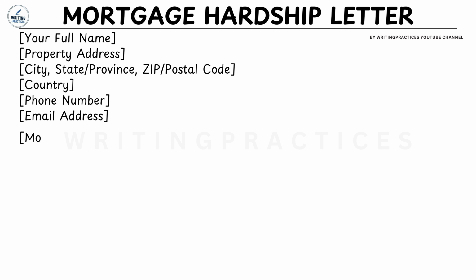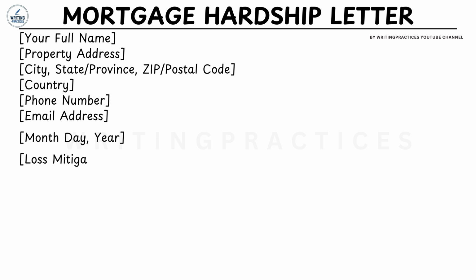Date. After your contact information, write the date. For example, July 28, 2026. The date establishes when your hardship request was submitted and helps create an official timeline for your application. Many lenders review requests based on when they are received, so submitting your letter promptly is important.